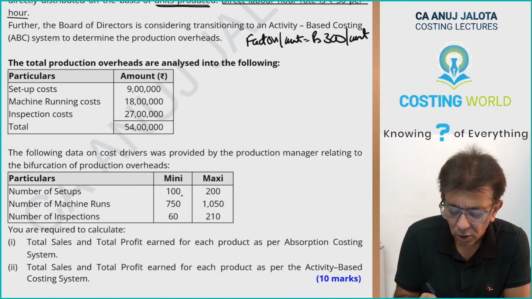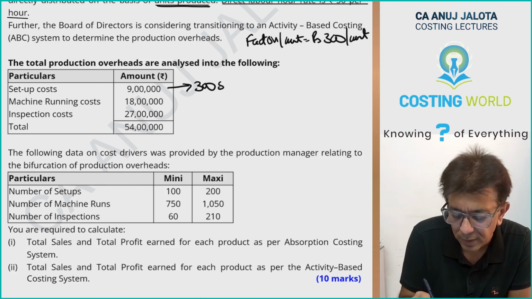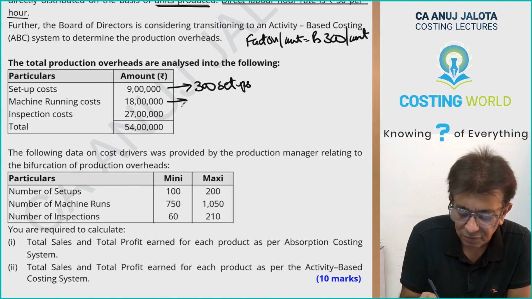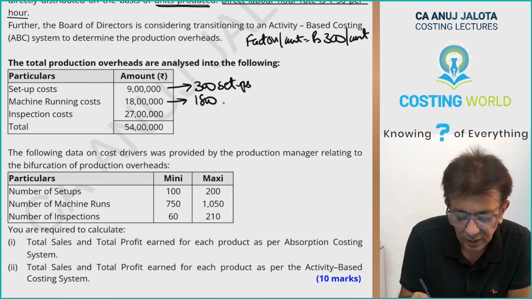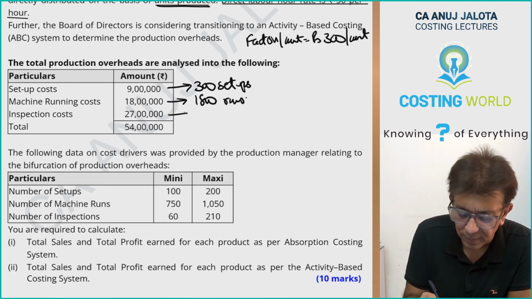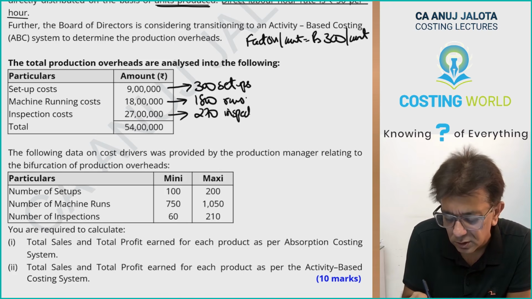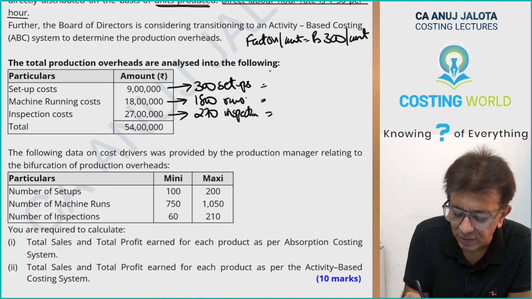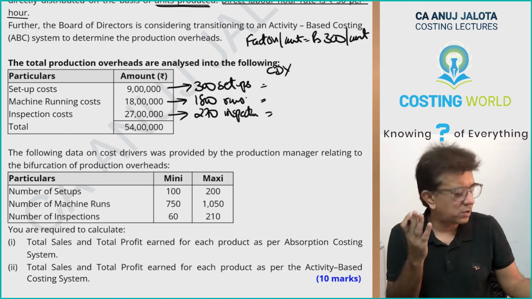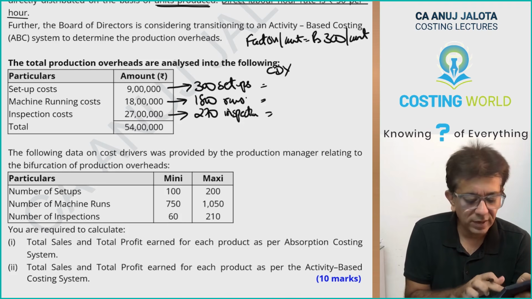Number of setups 100 plus 200, 300. So setup cost will be dependent upon setups. Number of machine runs 750 plus 1080, so 1800 runs. Machine cost will be dependent upon that. Inspection cost will be dependent upon number of inspections. I guess the total is 270 inspections. Now if you divide the cost data with this data, that will give you your cost driver rate. I'm just computing for time pass. Later on, of course, it will be needed by us. Divided by 300.